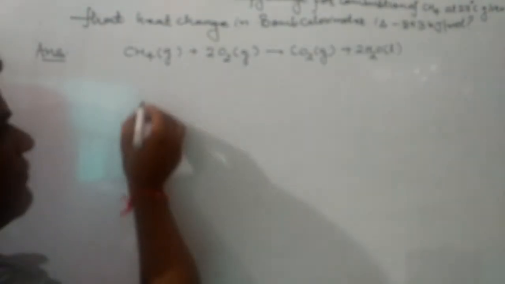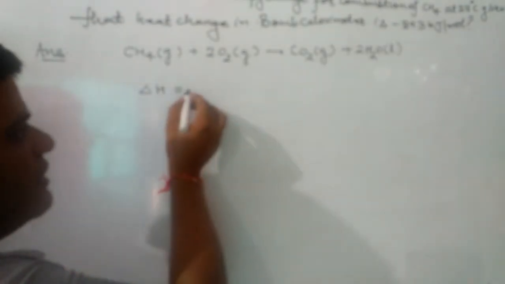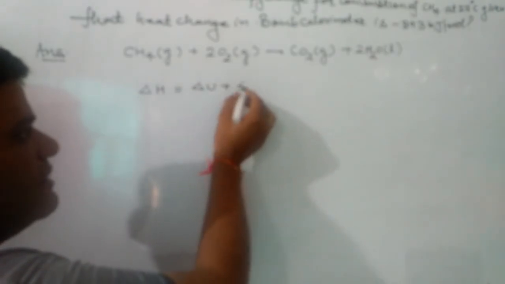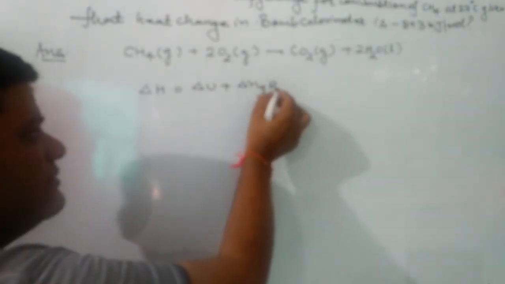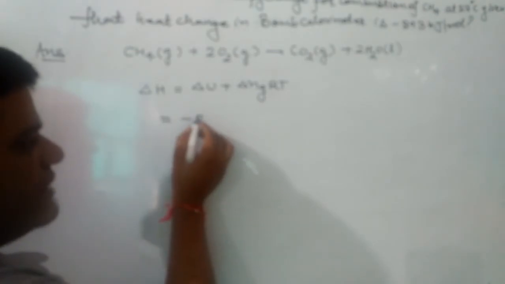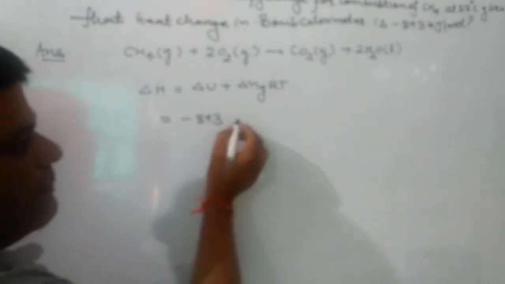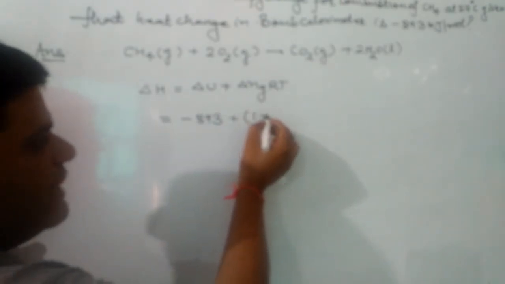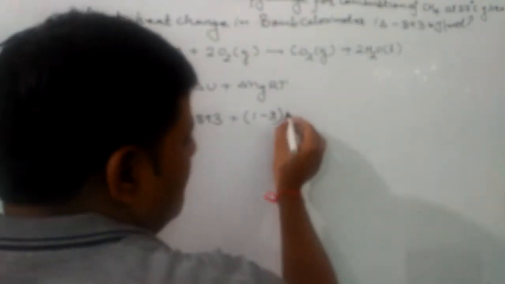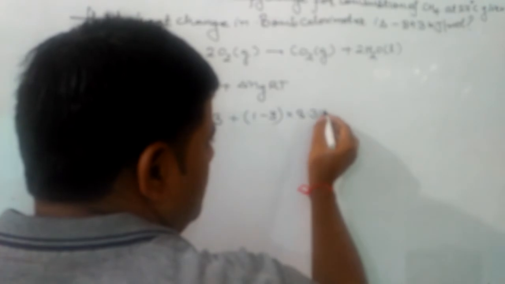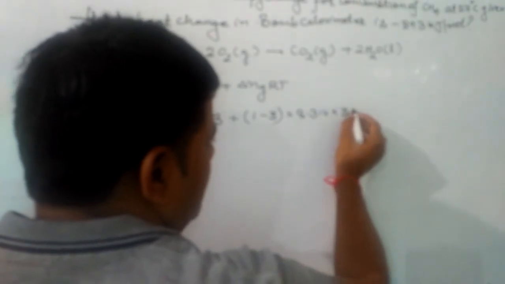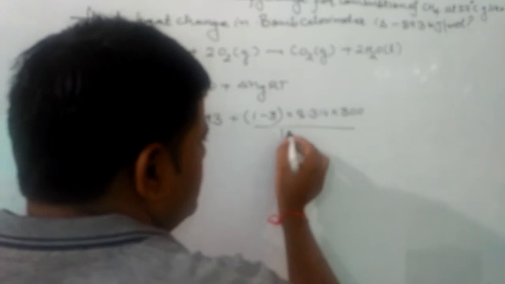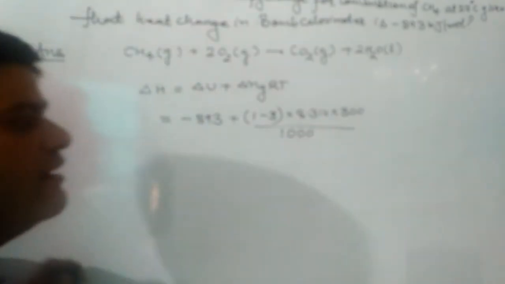Now, we have to apply the formula delta H is equal to delta U plus delta Ng RT. Delta U is given, minus 893 kilojoule, plus delta Ng, which will be product moles 1 minus reactant moles 3, because we have to take the gaseous moles, into R, which is 8.314 joule per mole per Kelvin, and temperature will be 300 over 1000, because we have to convert it to kilojoule.